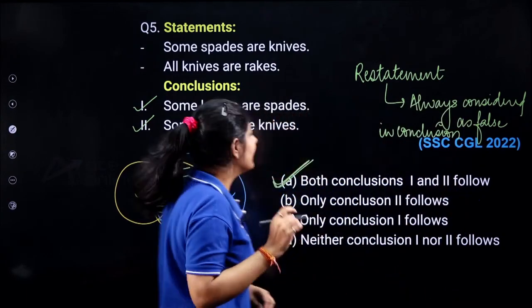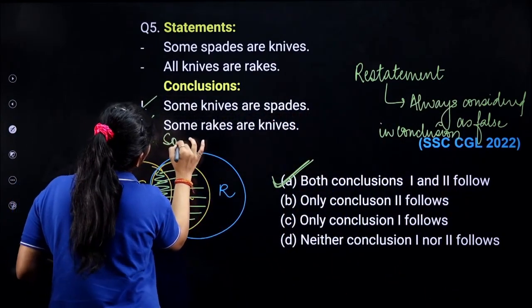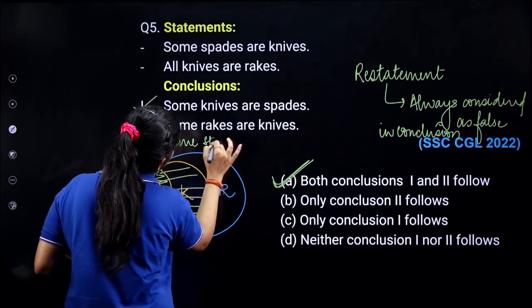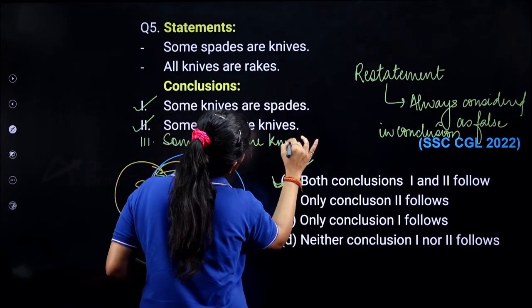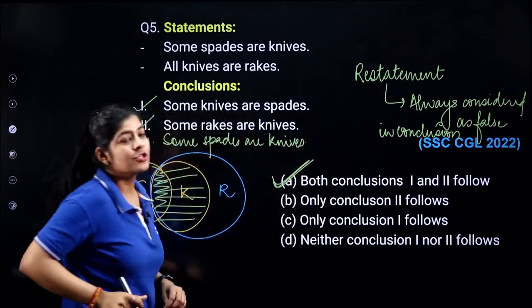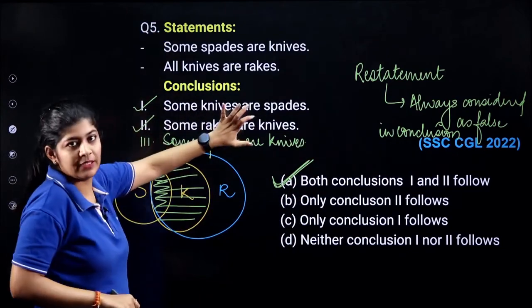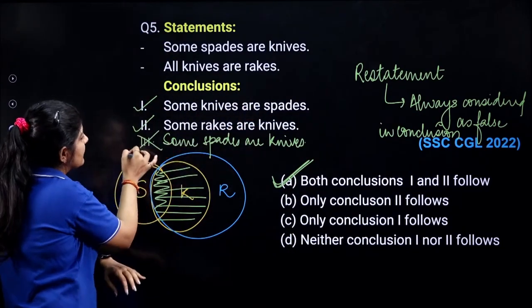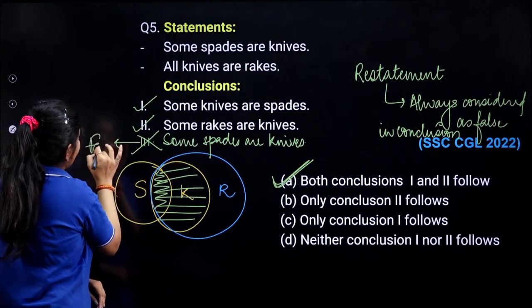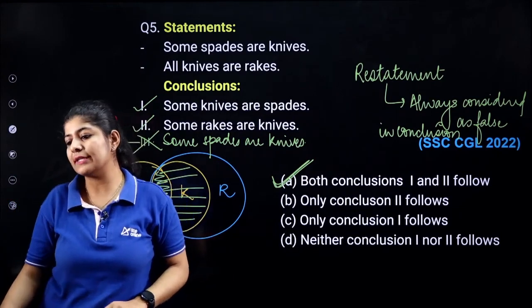Let's suppose here I am having a third conclusion, and the third conclusion says that some spades are knives. So a restatement means that if I have the exact statement in the conclusion, then that conclusion is considered false. We are not going to consider it.